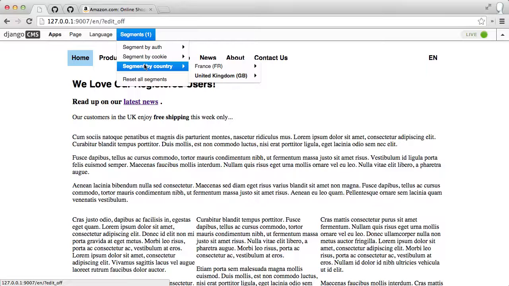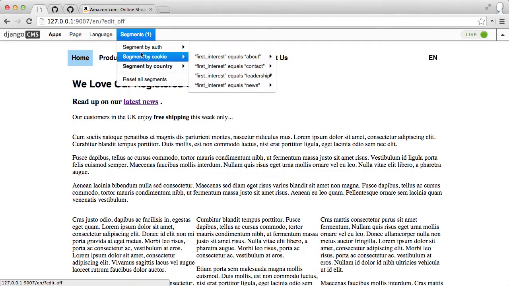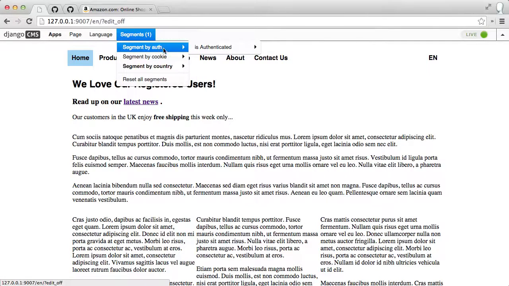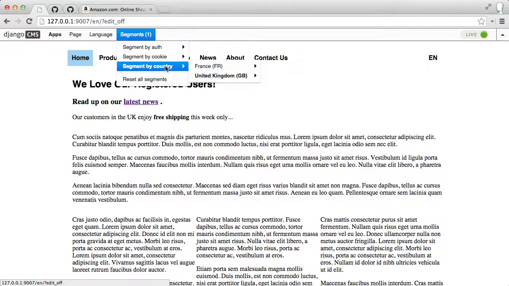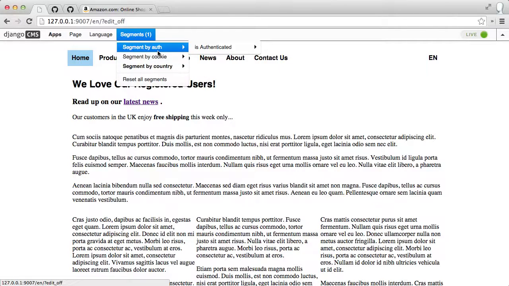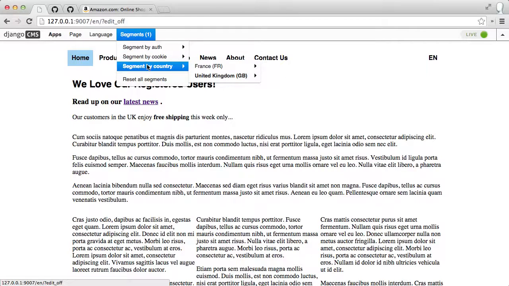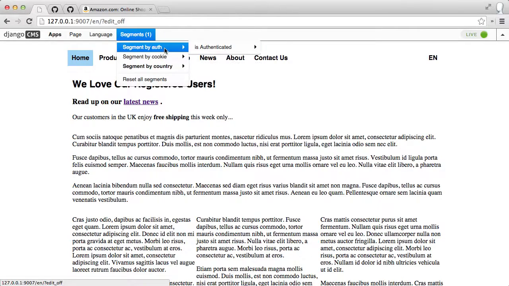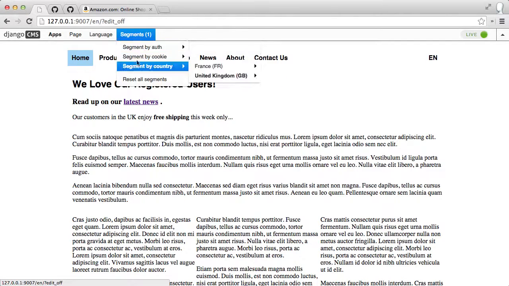I don't have many others. I mean, we have the is authenticated. We have the cookie. We have the country. I had another one which I showed you, which is a switch, and it doesn't make sense to override a switch because it's always either on or off, whatever you set it to, and so it doesn't appear in this menu.